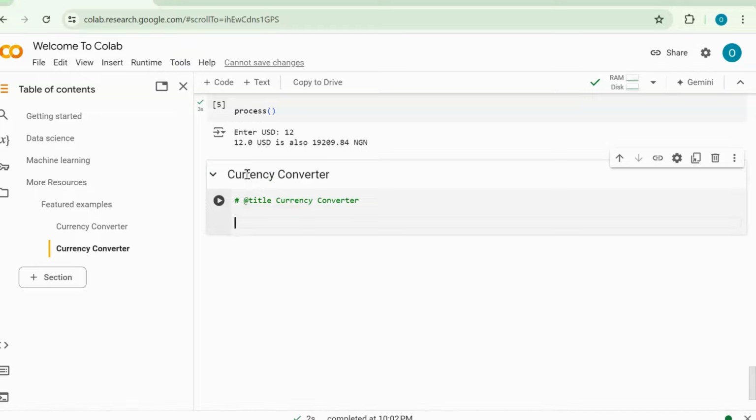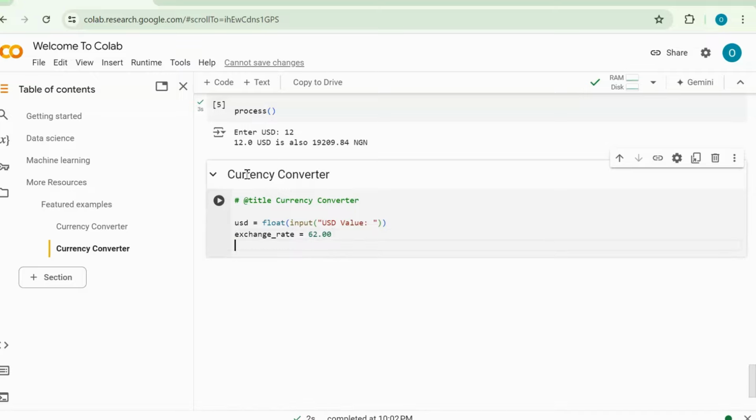Let's say USD is equal to float and then an input in the floats and say, let's say this time USD value, and after that let's say exchange rate at the end and say 62.00.